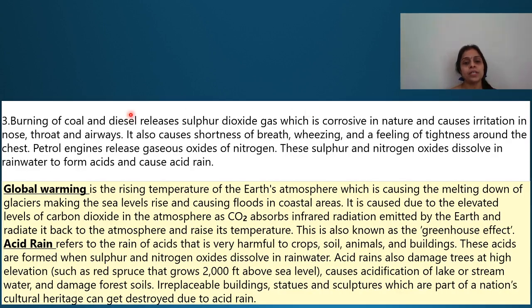Burning of coal and diesel releases sulfur dioxide gas, which is corrosive in nature and causes irritation in the nose, throat, and airways. So again, it's a respiratory thing. It also causes shortness of breath, wheezing, and a feeling of tightness around the chest. Petrol engines release gaseous oxides of nitrogen. These sulfur and nitrogen oxides dissolve in rainwater and form acids, which results in acid rain. So this leads to global warming as well as acid rain.